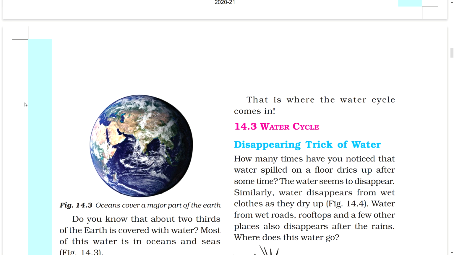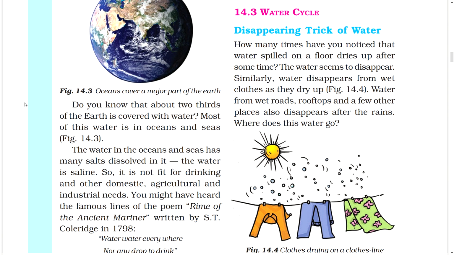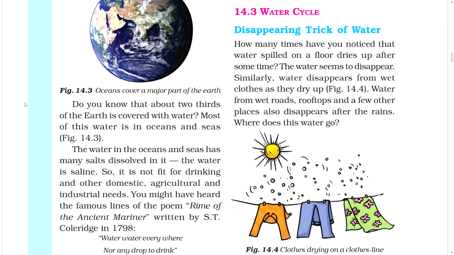That is where the water cycle comes in. 14.3 Water cycle.